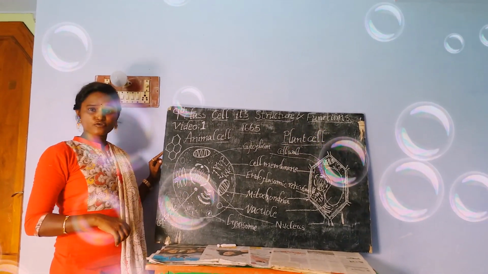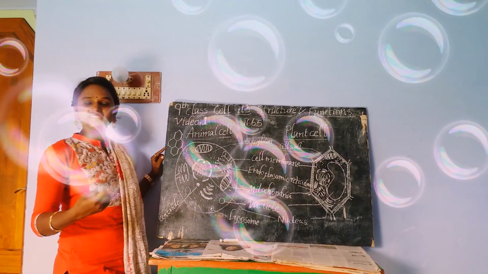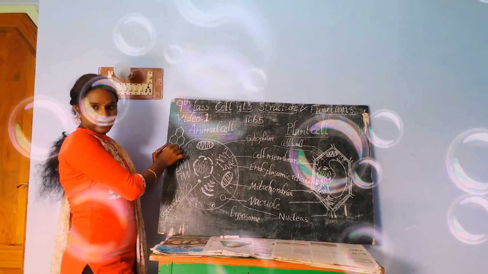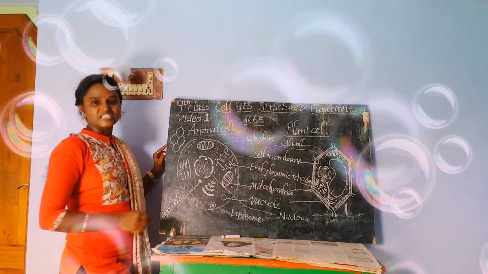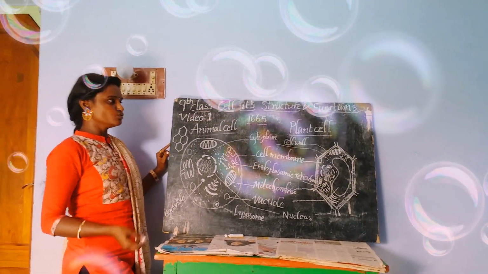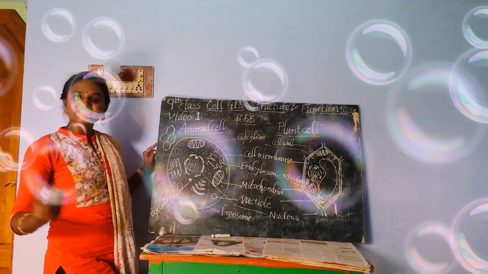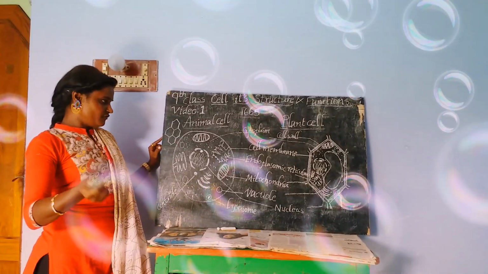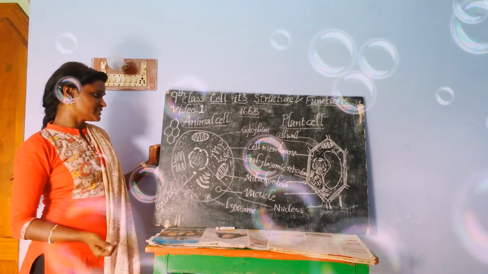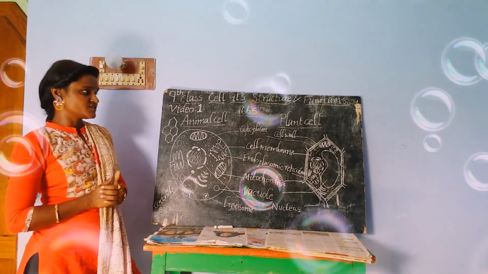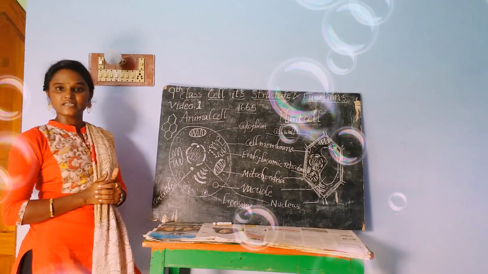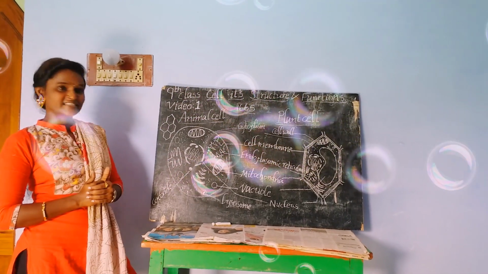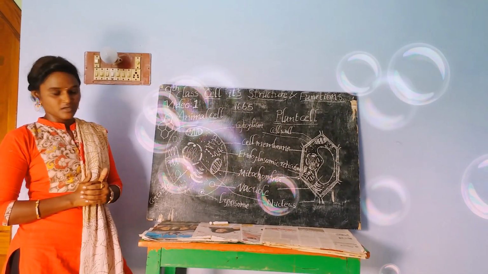During those days, the microscope was very simple. That is why he was unable to find the other parts present inside these cells, and he thought that these cells were empty. That is why he gave the name cell, which means a small room. Next, another scientist called Antony von Leeuwenhoek also did excellent work in cell biology.